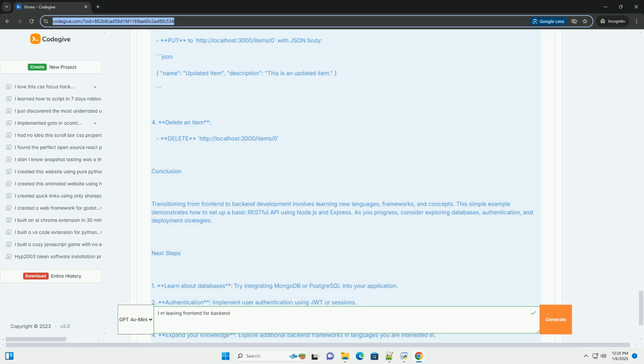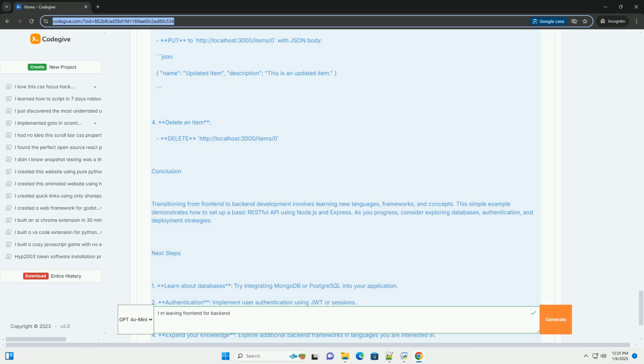Transitioning from front-end to back-end development involves learning new languages, frameworks, and concepts. This simple example demonstrates how to set up a basic RESTful API using Node.js and Express. As you progress, consider exploring databases, authentication, and deployment strategies.